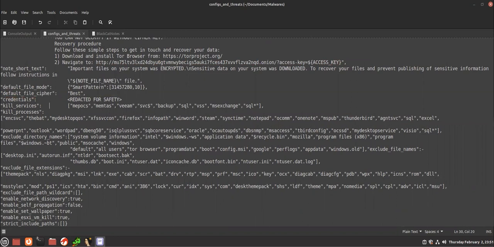When I downloaded the sample and analyzed it for strings, there were a bunch of credentials in here, because this was a malware sample. So I've deleted all this and just put redacted for safety. So you get the point. It got the credentials and it kills services. And you see it's killing a lot more services, a lot more processes. It's killing these services and processes because it doesn't want them to interfere with its cryptographic process, with its encryption and those kinds of things. In kill processes, it's killing a bunch of processes, many processes.